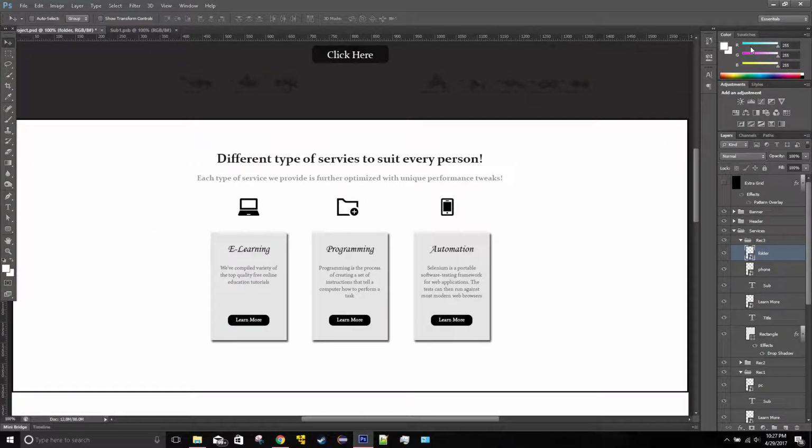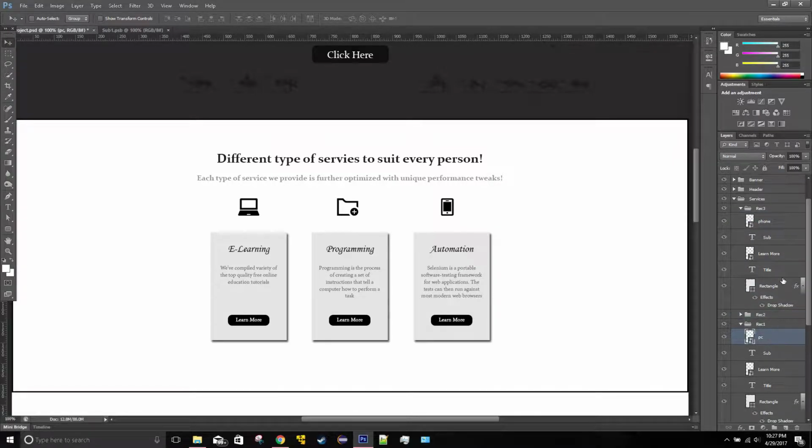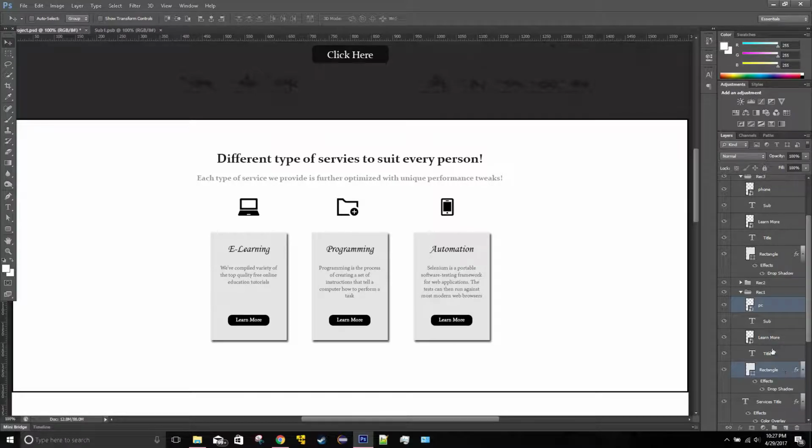The folder is actually in rectangle 2, so I'll put it in rectangle 2, and let's make sure that everything is in the center compared to the rectangle.